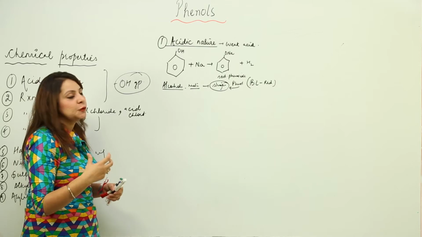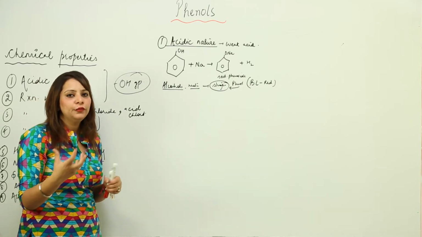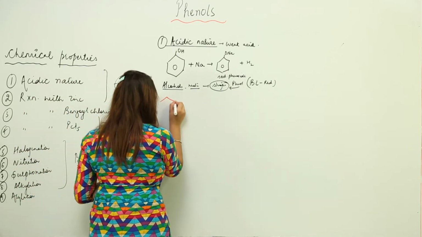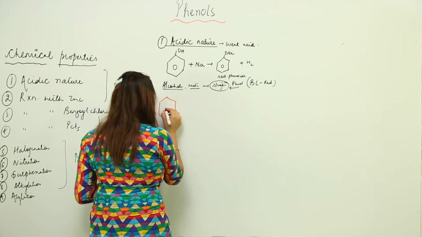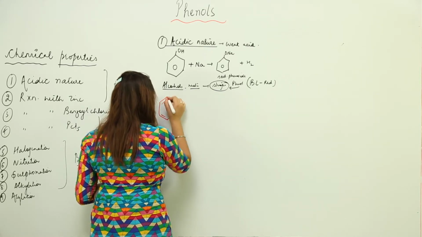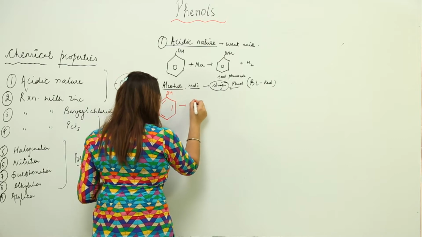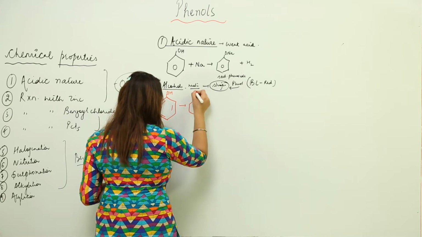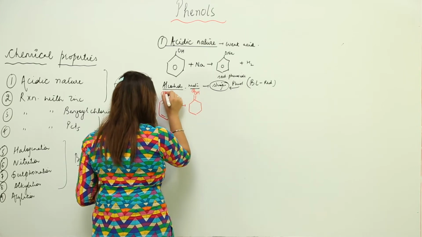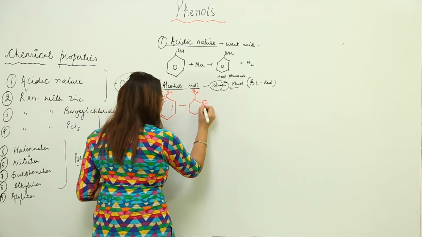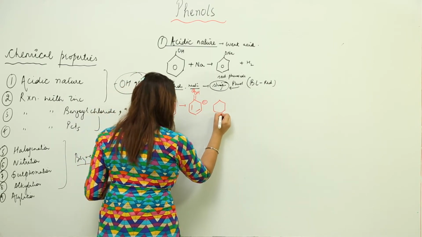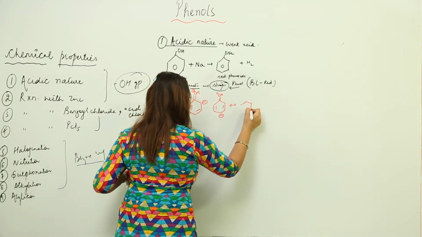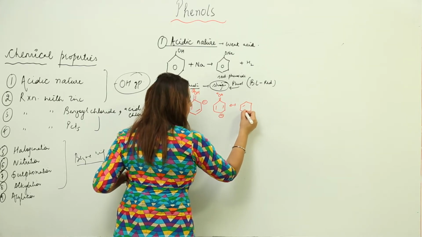Now how can we explain its acidic character, how can we compare it? We can compare on the basis of resonance. As we discussed before also, we can draw the resonating structures for the phenol. Let me draw first. The oxygen acquires a partial positive charge and the ring a negative charge, because the lone pair electrons are in conjugation with the benzene ring, so these electrons will move to the ortho and para positions, because the OH group is ortho and para directing. So it will be like this.